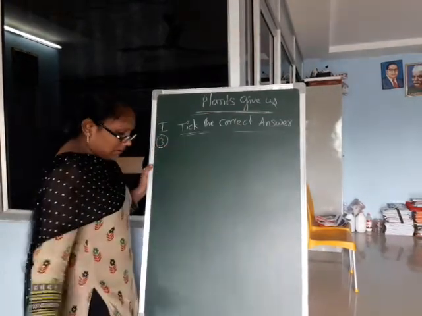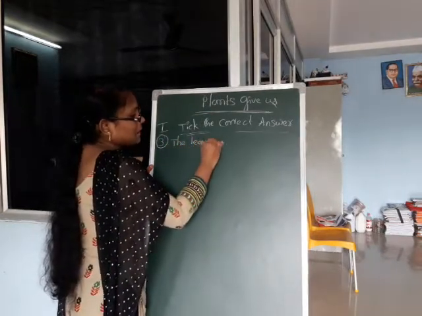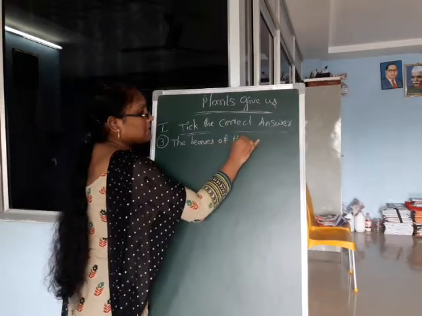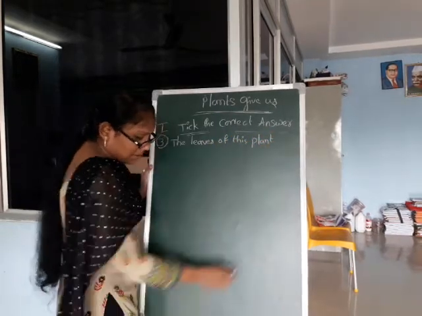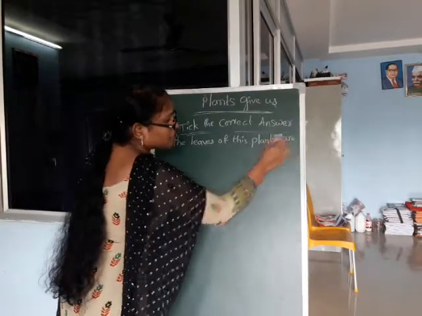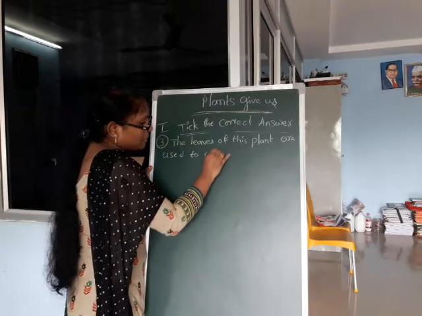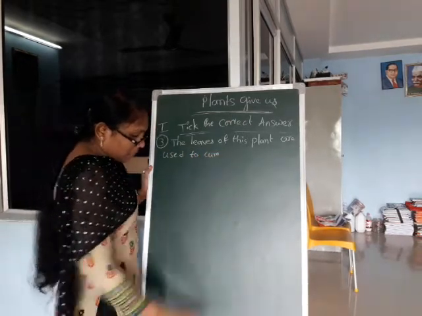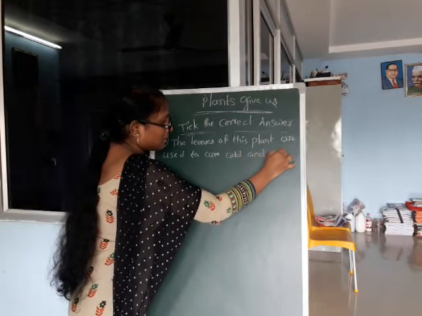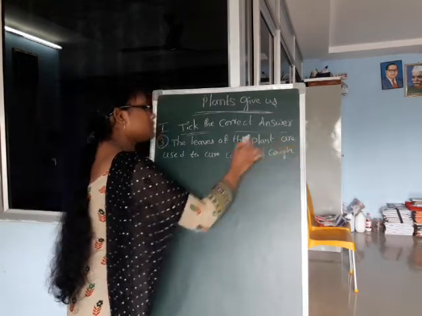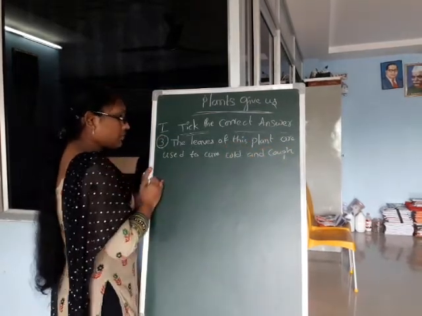Third one, the leaves of this plant are used to cure cold and cough. Which leaves? The leaves of this plant are used to cure cold and cough.